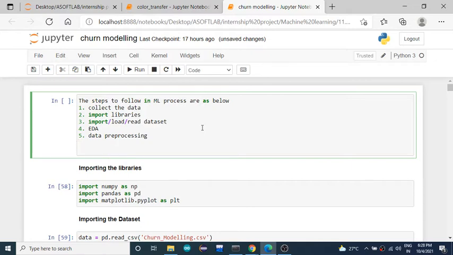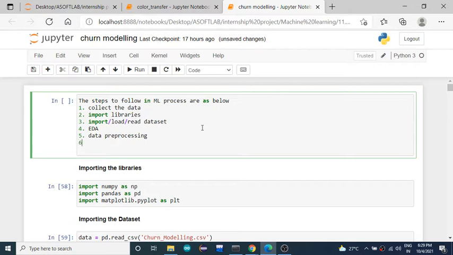So for such things we need to pre-process the data before feeding any data set to any machine learning algorithm, converting that data set into the format which is needed by the algorithm, or the model.